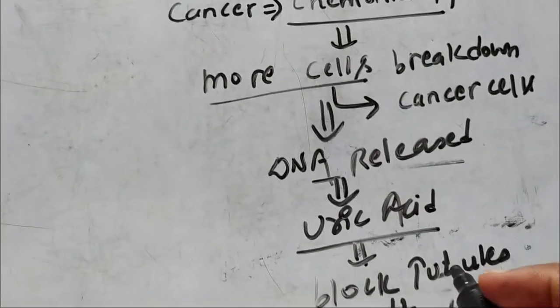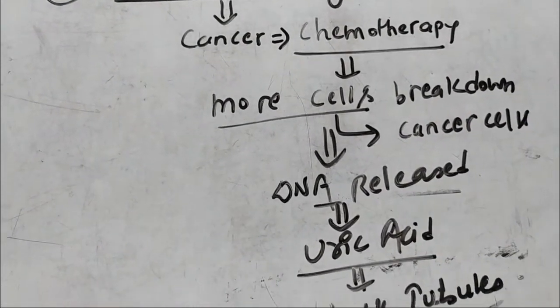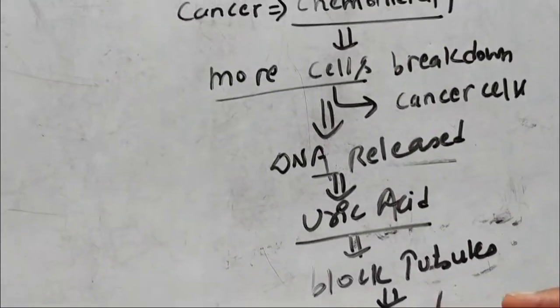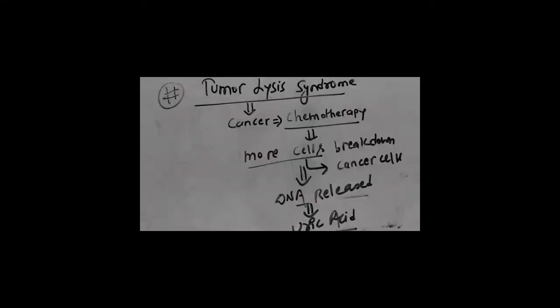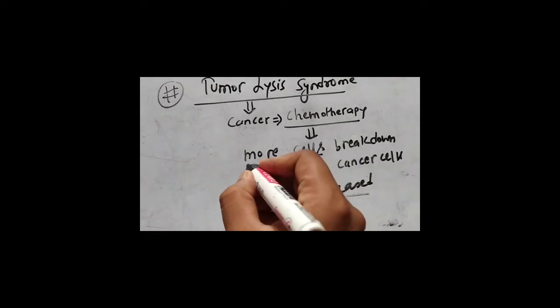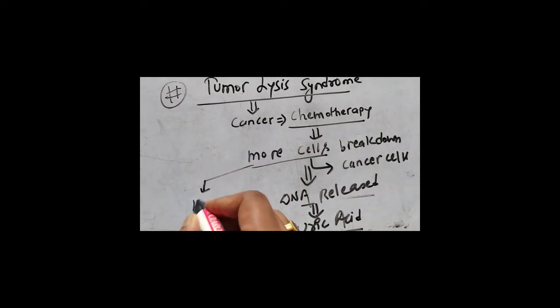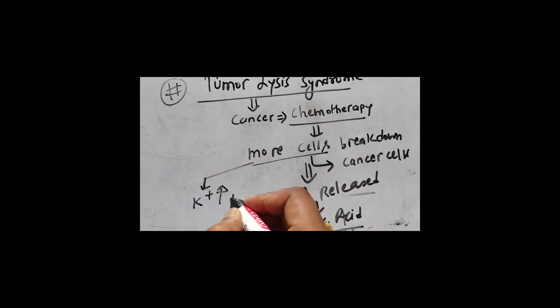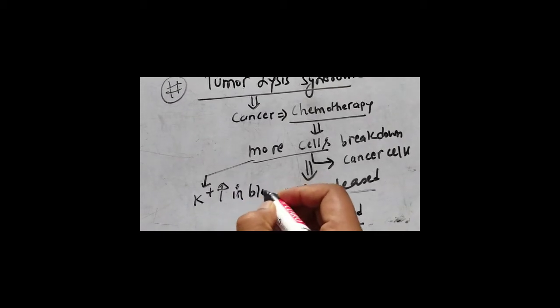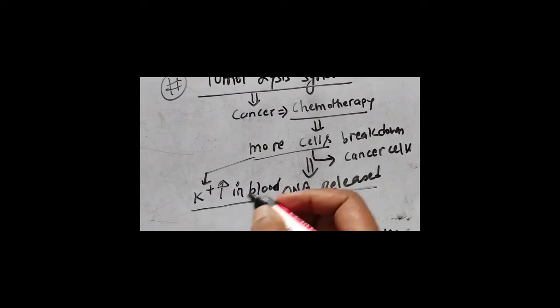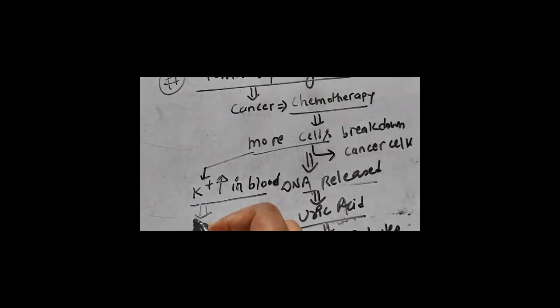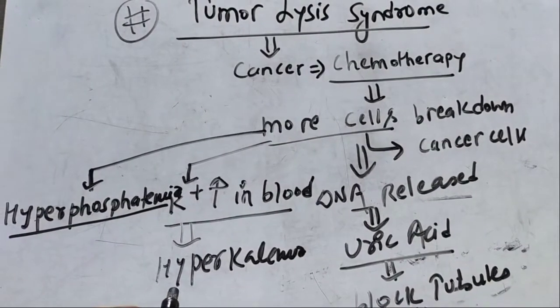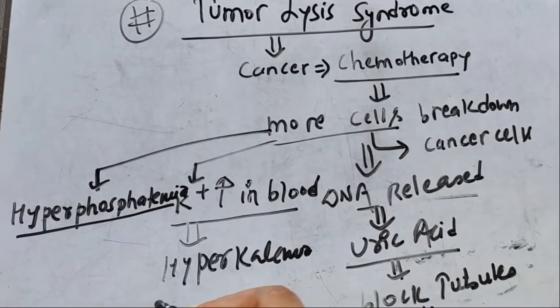So in this way, giving chemotherapy can also cause acute tubular necrosis, that is, acute kidney injury. Another thing: when more cells break down, the cells contain potassium ions, so there will be increased potassium in the blood, causing hyperkalemia.